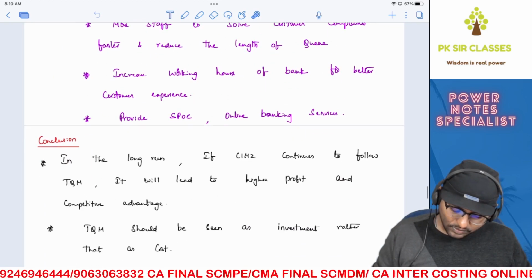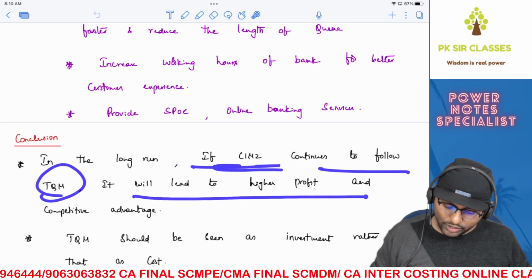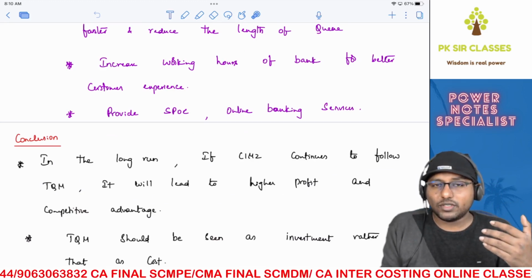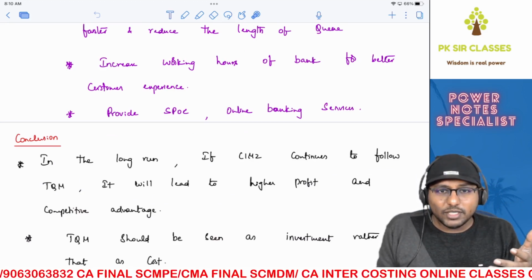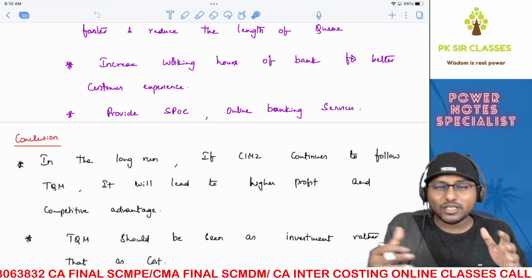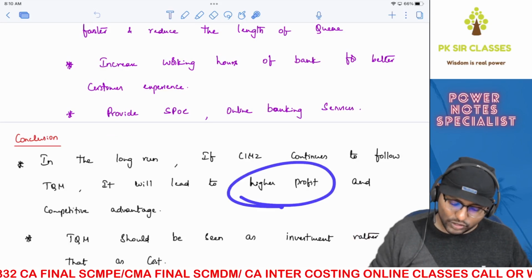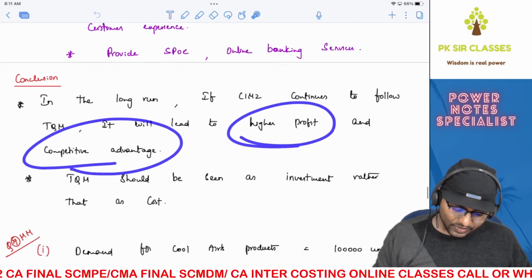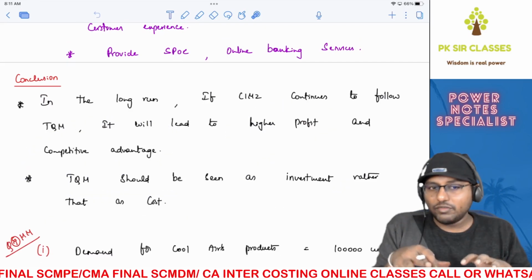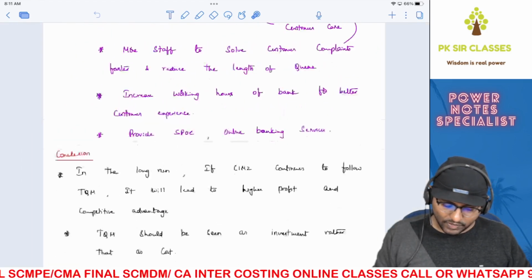That is the conclusion. So in the long run, if CIMZ continues to follow TQM, it will lead to higher profit and competitive advantage because eventually you'll be able to provide better quality of services. You'll be able to satisfy the customer, and eventually therefore customer will recommend your particular banking services to all the other office friends and stuff like that. That will increase the sale of your services, and eventually more profit, so more business and competitive advantage as well. TQM should be seen as an investment rather than cost. That is also very important because today's investment on TQM will provide you tomorrow benefits, right? That's also really important. Anyways, so that's it, guys.